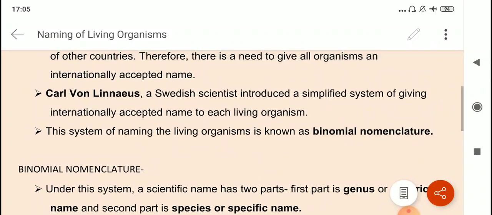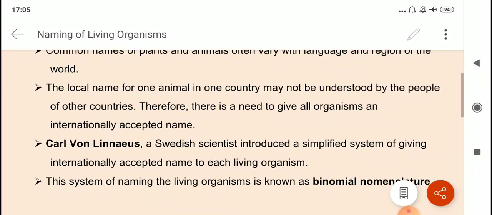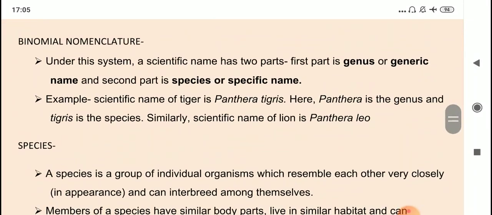Here it is in printed form, so it is written in italics. See, children, Panthera tigris and Panthera leo. And see the genus name, it starts with a capital letter and the species name starts with a small letter, right? So you also have to consider these rules while writing scientific names.